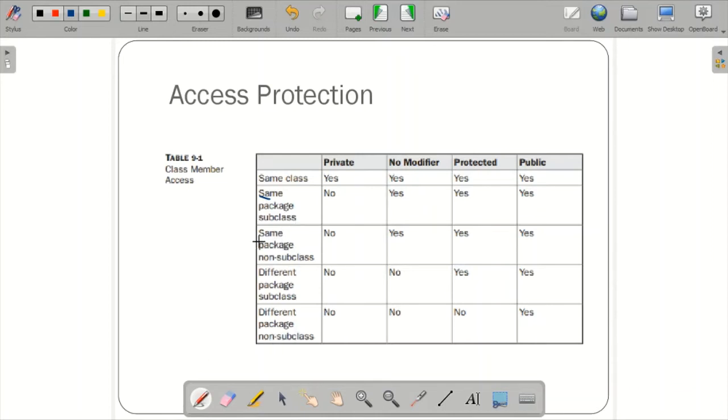And regarding the same package and the different package: within the package, if you have a subclass, what will happen? If it is in a different package, and a subclass is there, what will happen? And in a different package, if a non-subclass is there, what is happening? These are the 4 categories of visibility for the class members. And what are the access specifiers used? You already know them: private, protected and public. In addition, if you don't specify anything, it takes no modifier, that is default, also called friendly.